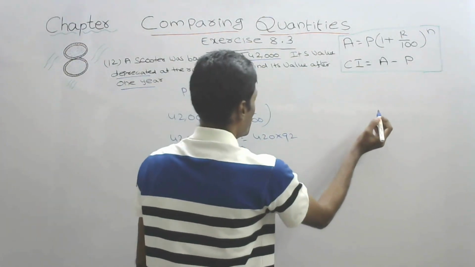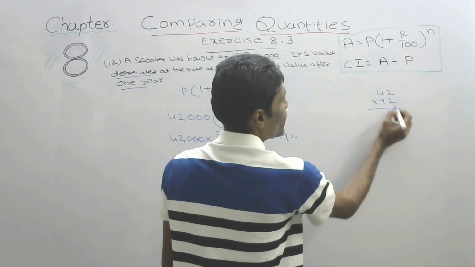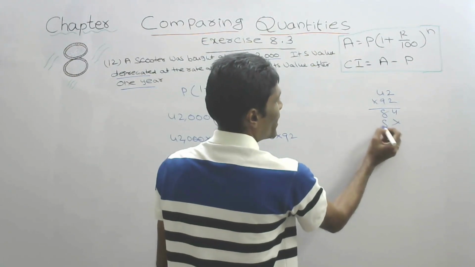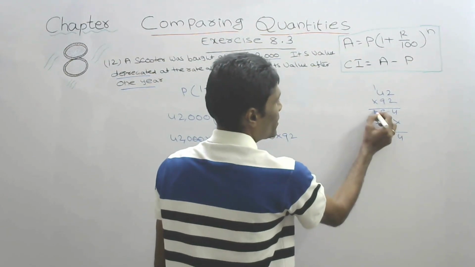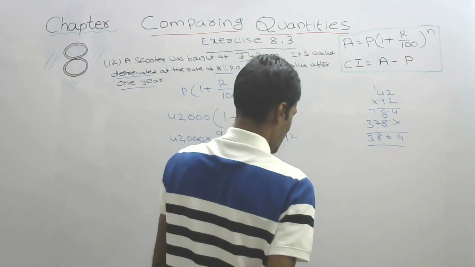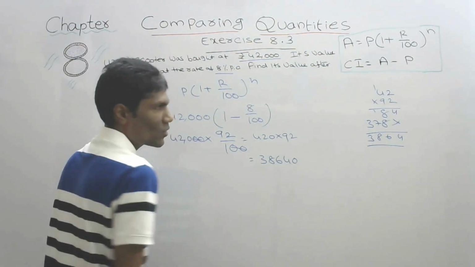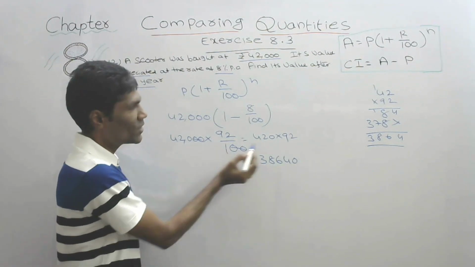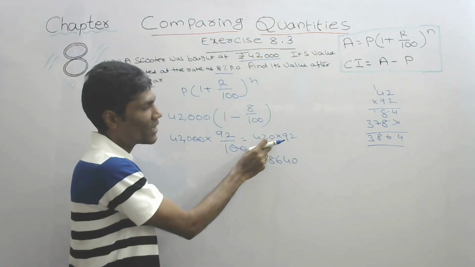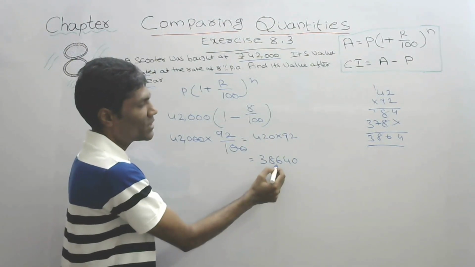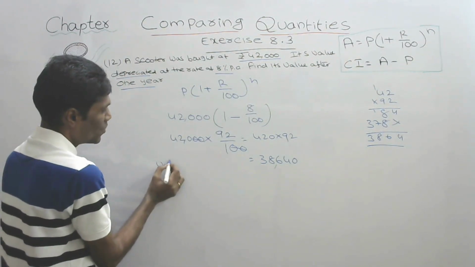Let us do 42 into 92. 2 twos are 4, 2 fours are 8, 9 twos are 18, 8 carry 1, 9 fours are 36, 37, 4 sixteens, 8 threes. So it will be 3864. Whenever one zero is there, without the zero we do the calculation, and at the last we keep that zero. So how much is it? 38,640.